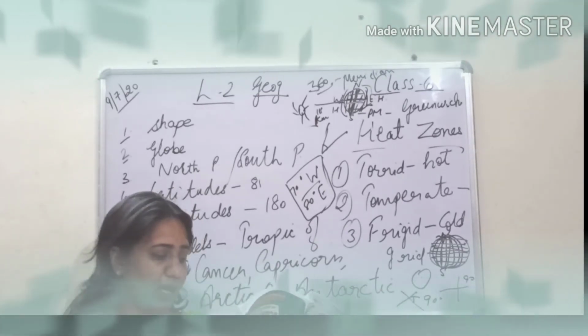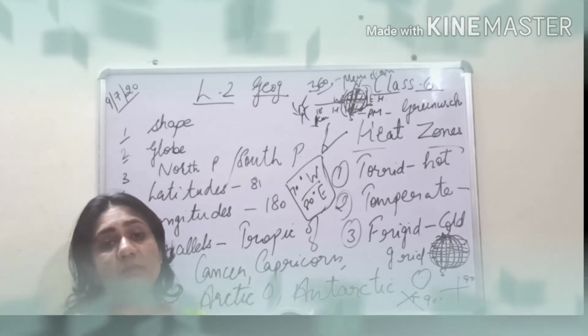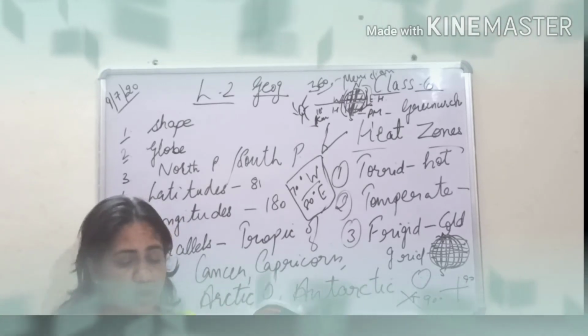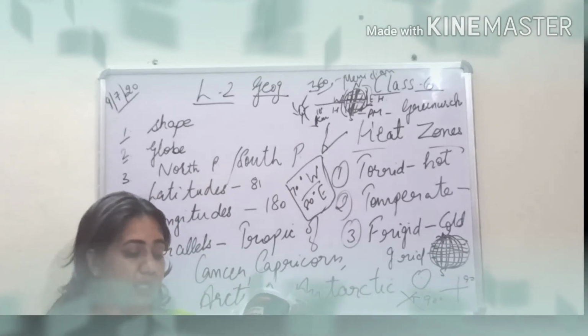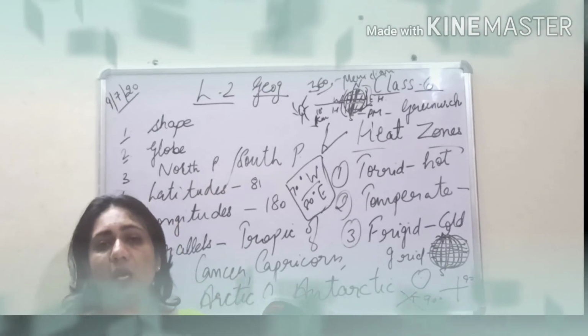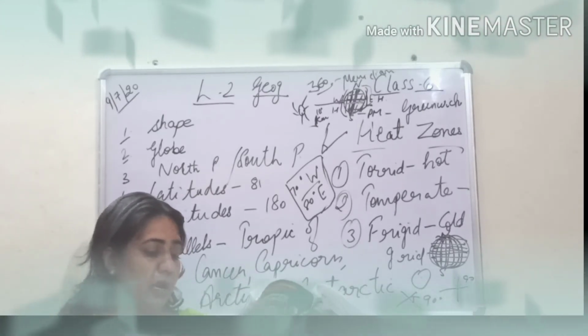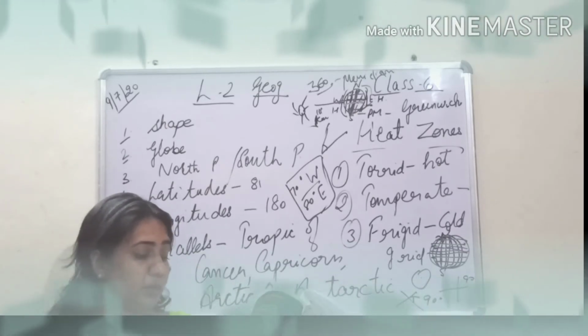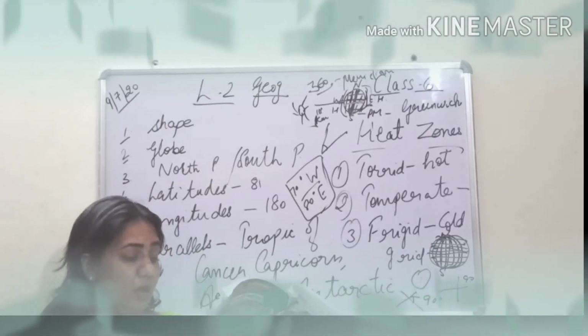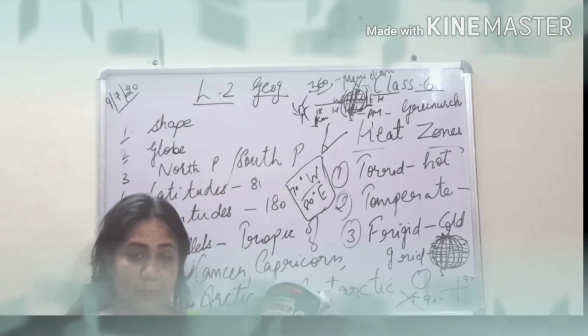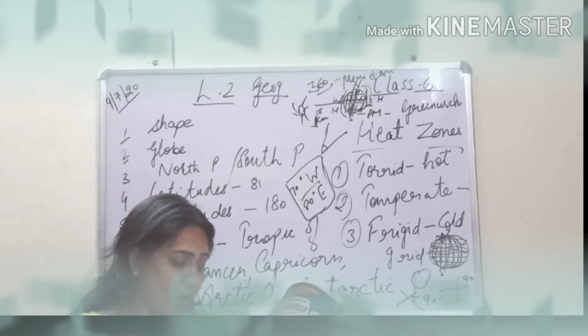Let us quickly do that. The word frigid means hot, wet or cold. So it is cold. Option number B. The places that remain frozen throughout the year come in the dash zone. Now the places that remain frozen throughout the year come in the temperate zone, torrid zone or frigid zone.